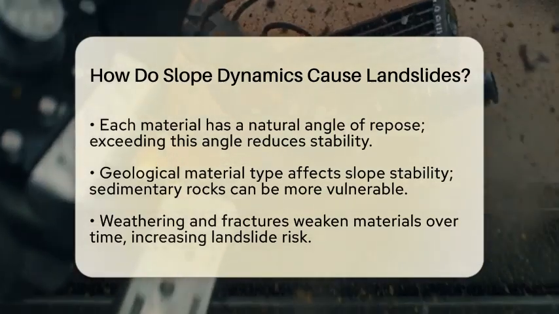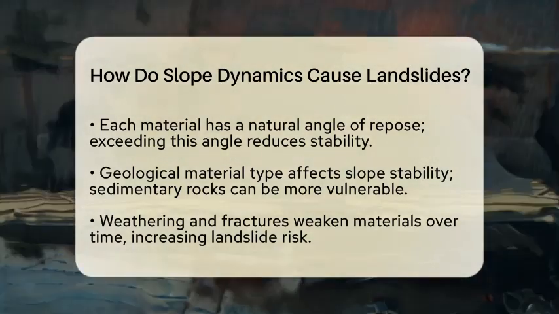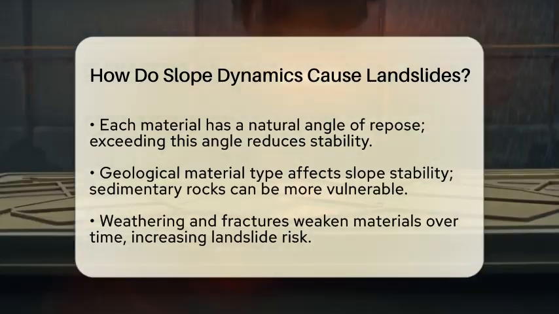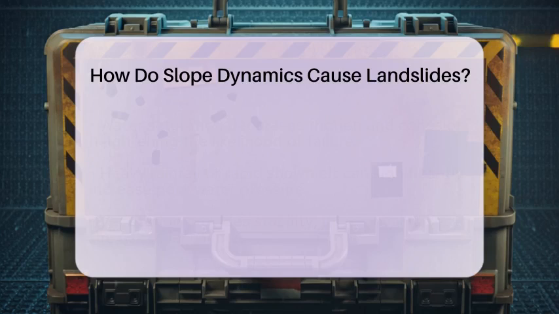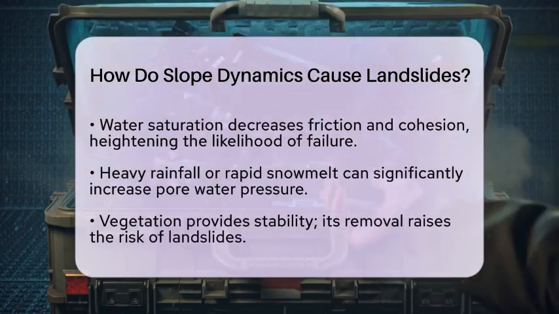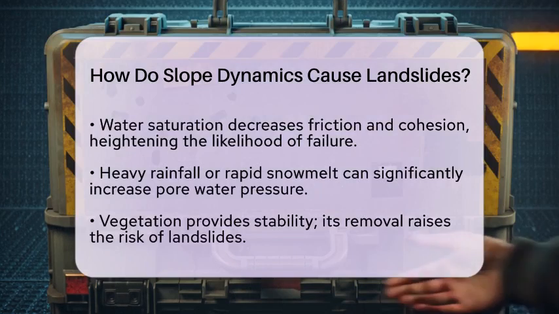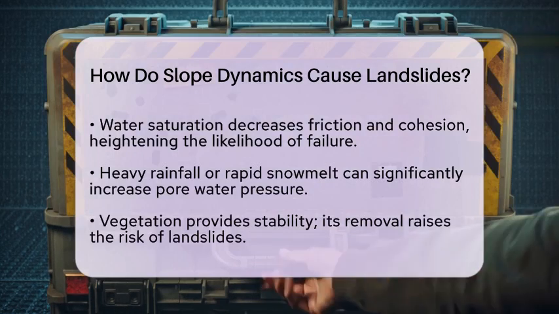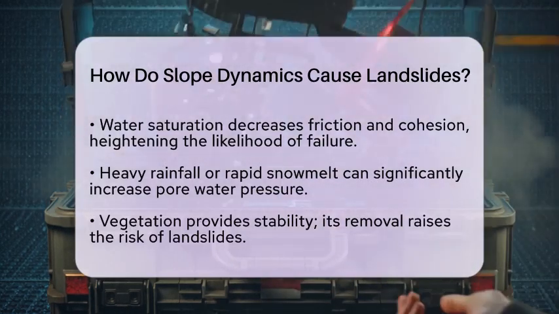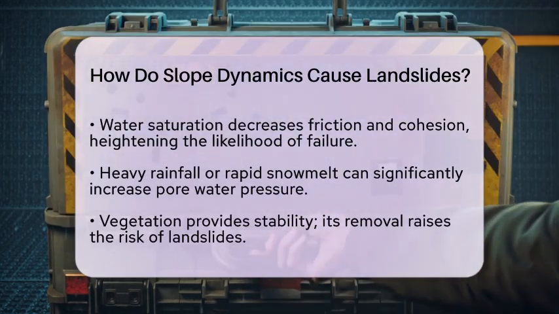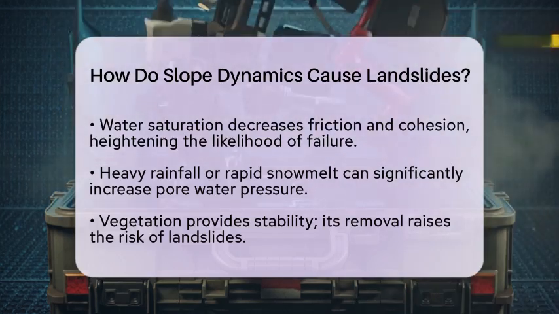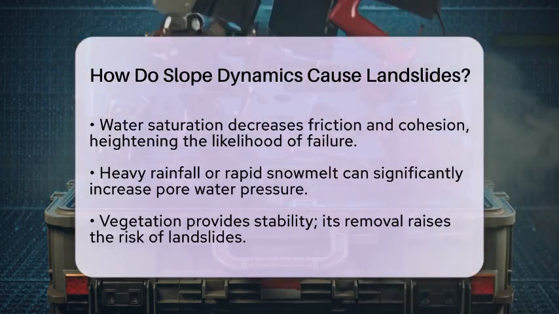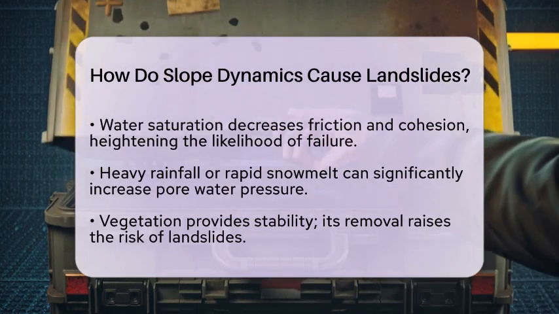Next, the type of geological material on the slope is important. Different rocks and soils have varying strengths. For instance, sedimentary rocks with layers that dip toward the slope surface are more susceptible to sliding. Over time, fractures and weathering can weaken these materials, reducing their ability to resist movement. Water saturation is another critical factor. When soil and rock become saturated with water, it reduces the friction and cohesion between particles. Heavy rainfall or rapid snowmelt can increase pore water pressure, making slopes more likely to fail.